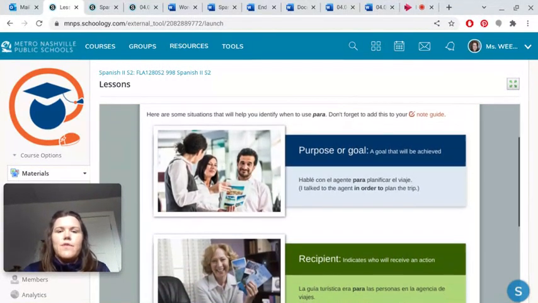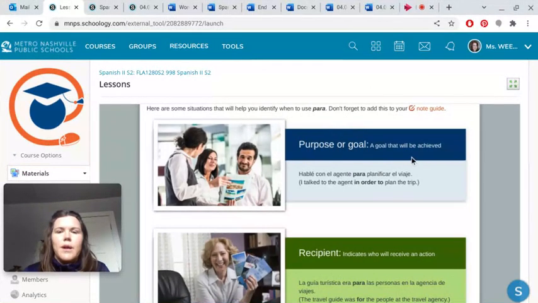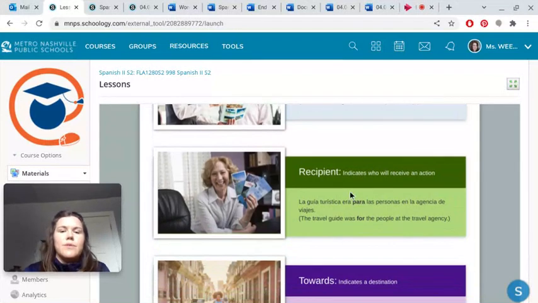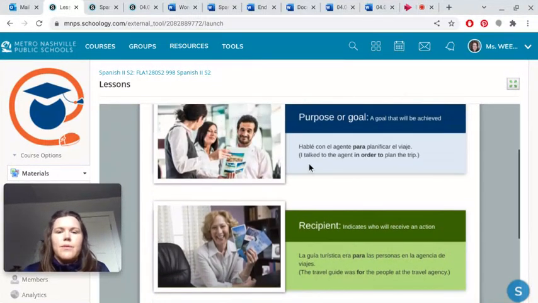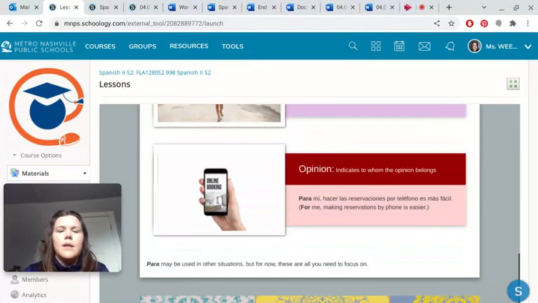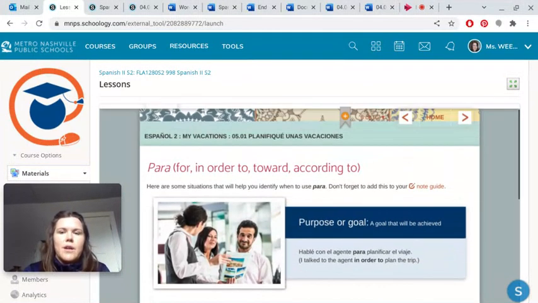So the examples to use for para is purpose or goal, a goal that will be achieved, indicates who will receive an action, it's a recipient, and towards. And you can read through, it's really important to read through these examples here. Okay. So para may be used in other situations, but for now, these are all you need to focus on. So this is what we're going to be focusing on just for this usage.